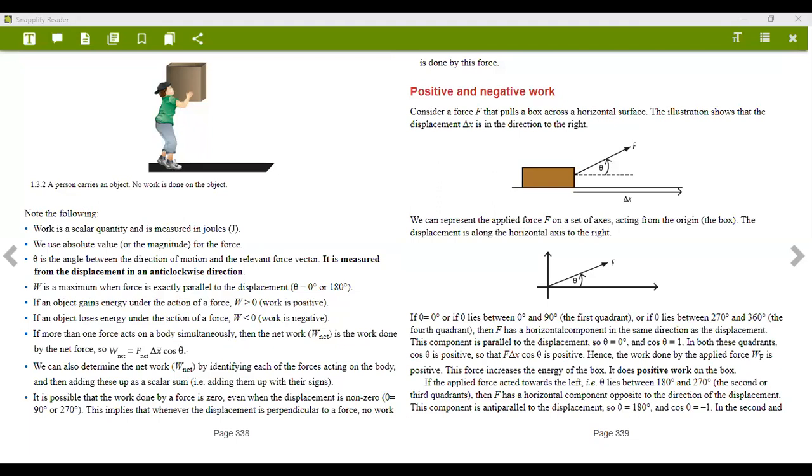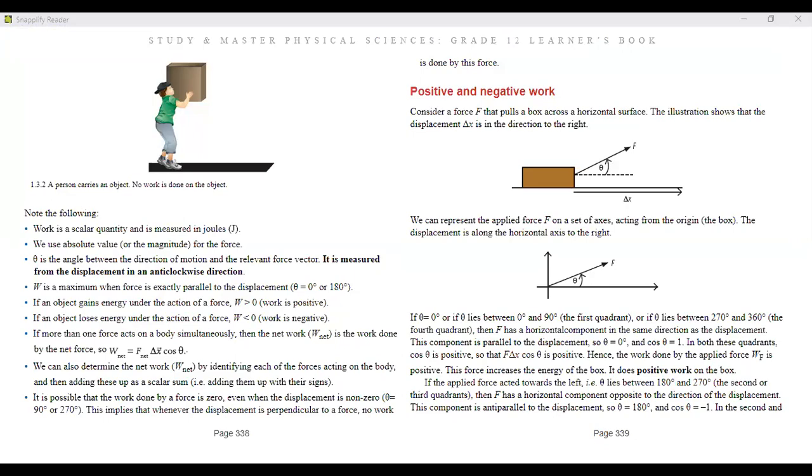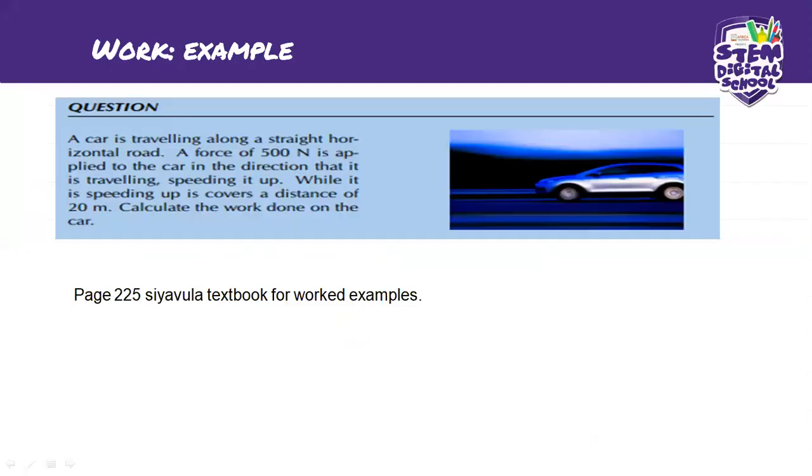Okay, so I hope these examples have made understanding much easier on how these work. So what we know from these examples is that when a force and the displacement are moving in the same direction, the force is positive.